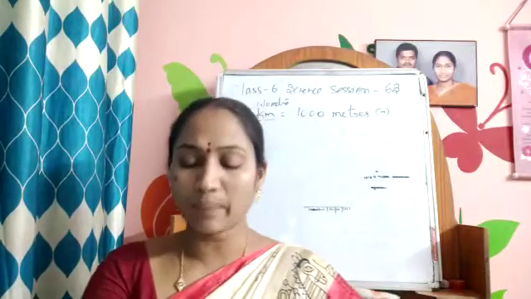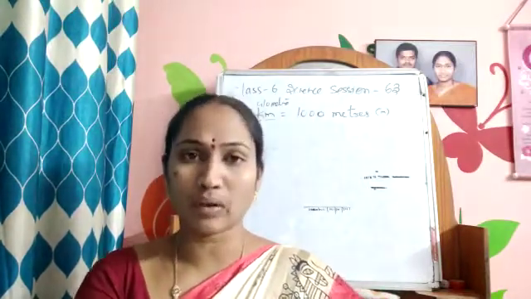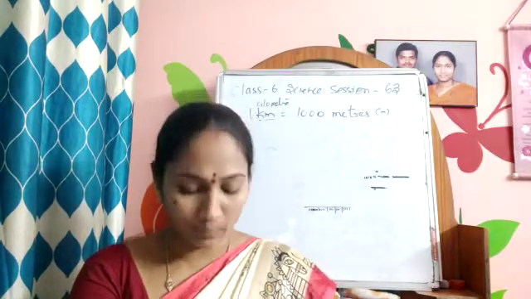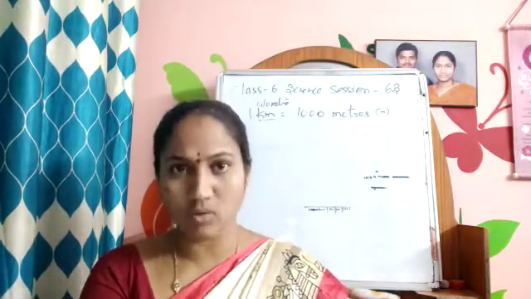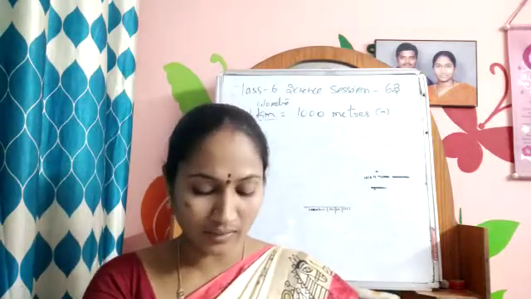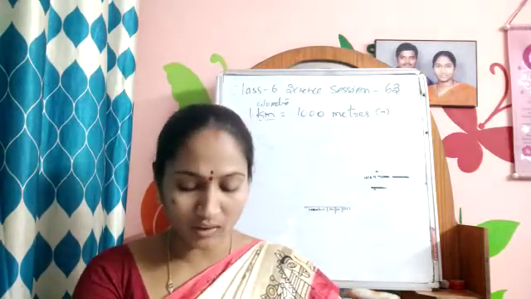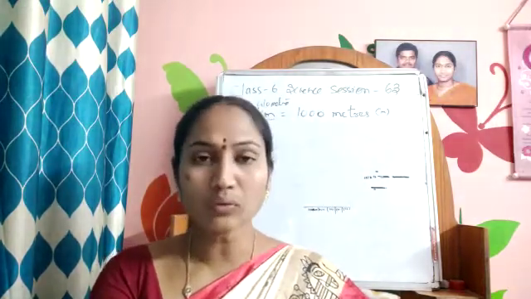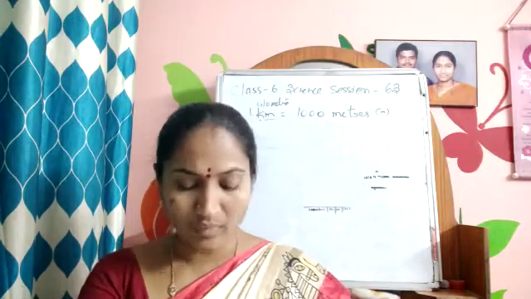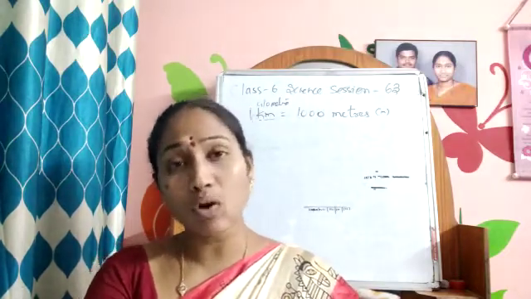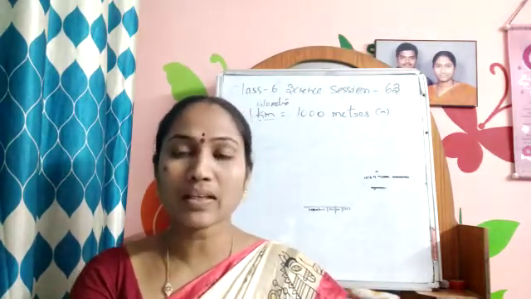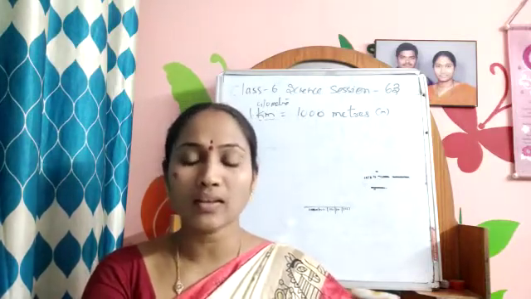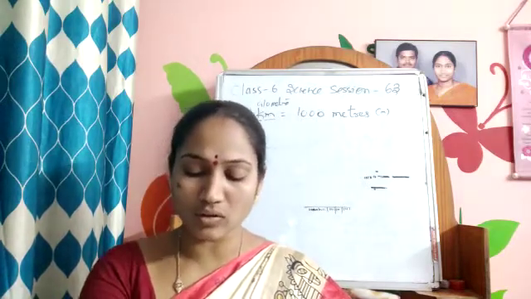So for this, when you are using the meter scale, you have to make sure that you follow some precautions, like the one who is standing in between at B, the eye position is very straight and you'll get an accurate measurement. The one who is standing at the A side and the C side will not get the correct measurement because their eye position is not vertical. So in this way we have to follow the instructions when using a meter scale. Now, precautions while using a meter scale. We must take the following precautions while using a meter scale for measuring length. So when you are going to measure the length of a table with a meter scale, what are the precautions you are going to take?